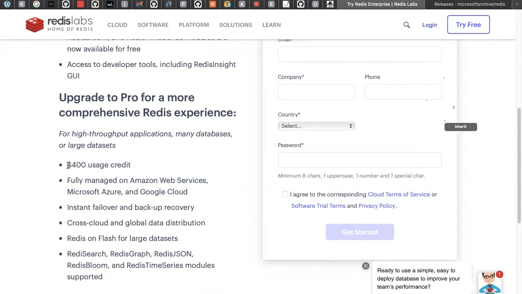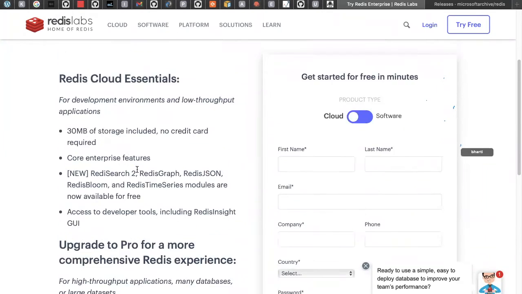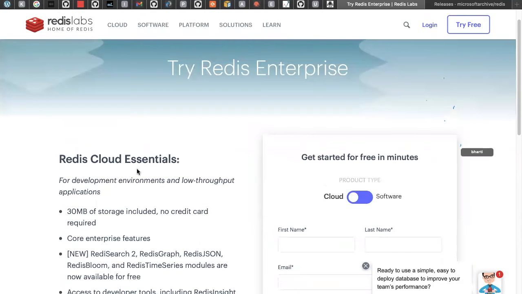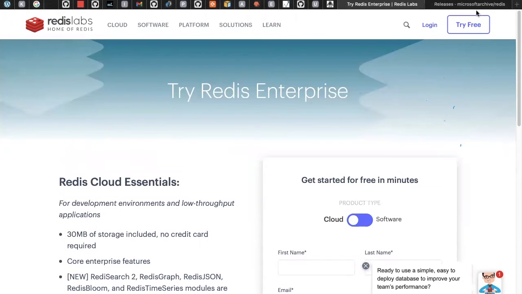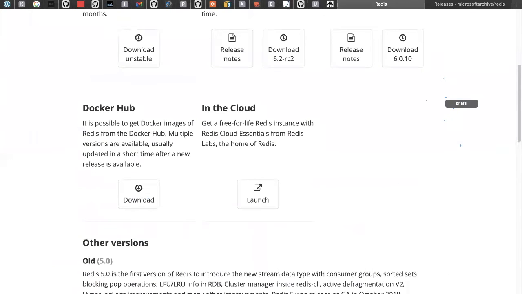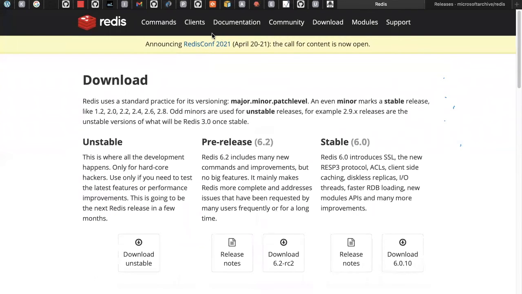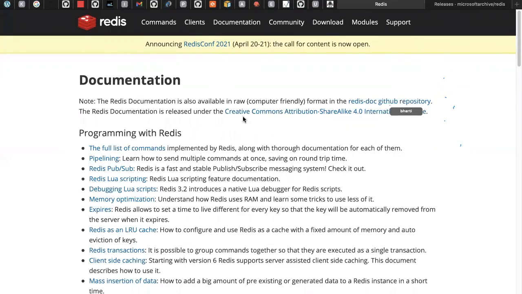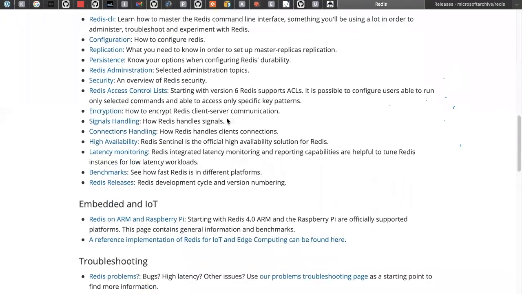And if you want to use a credit, you can try this if you want. And yeah, this is something interesting. Next, let me go back to the website. Here there is documentation, and it is very nice documentation.